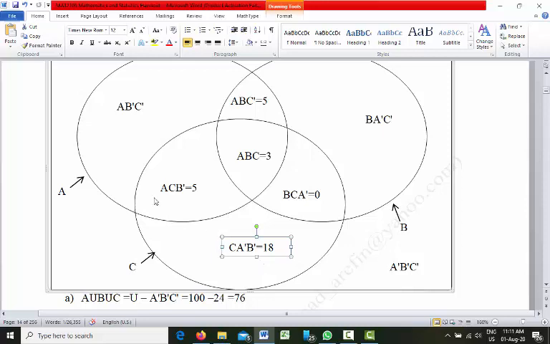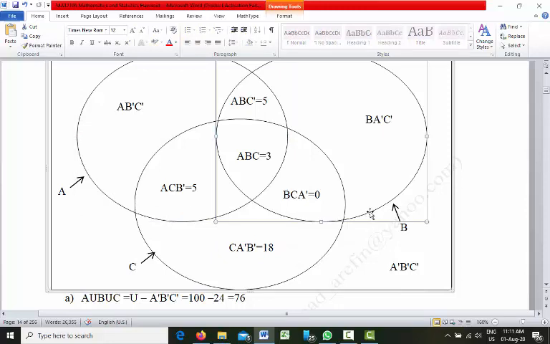As you can see, if you take the area covered by all the three circles, that is A union B union C, and from it you remove the total area covered by A and the total area covered by B, that is A union B, you will be left with C, A prime, B prime.